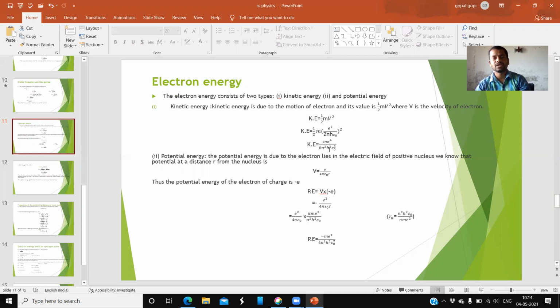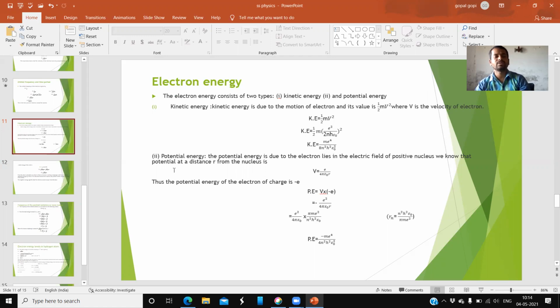Already e square gives e power 4, and m is as it is. 2 square is 4, 4 times 2 is 8. And n square, h square, epsilon naught, all these terms become square.